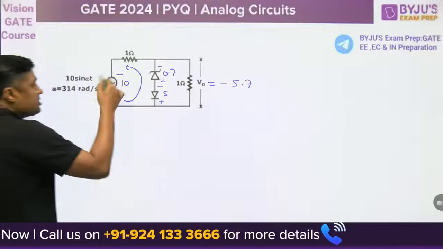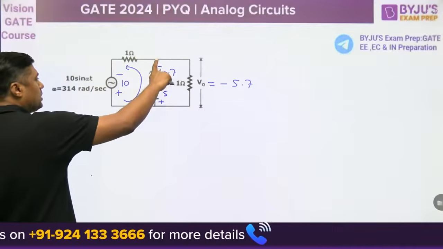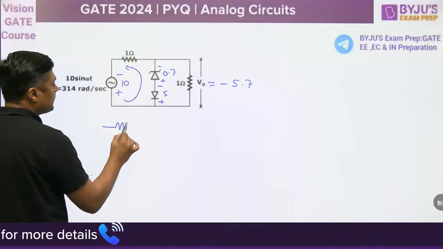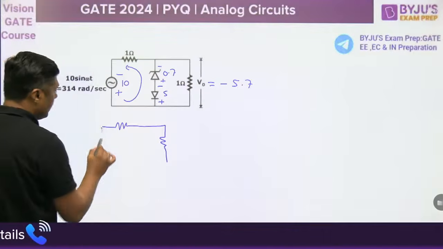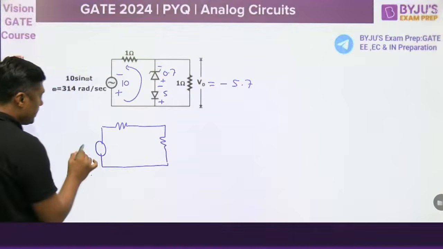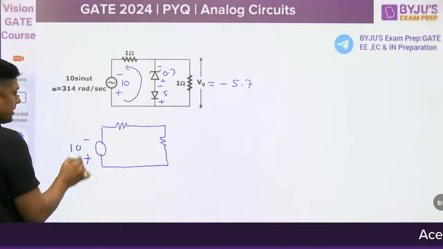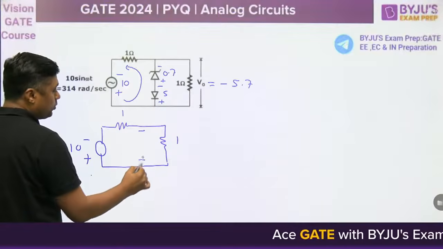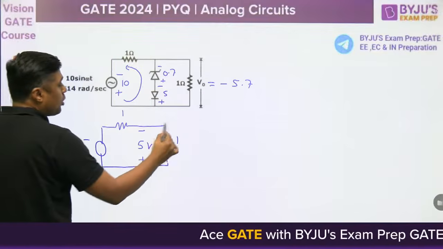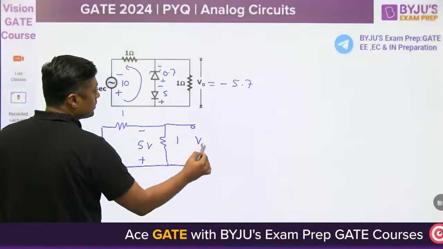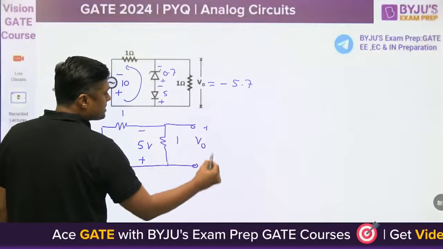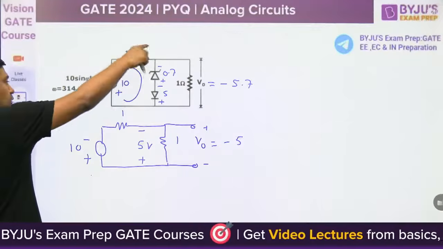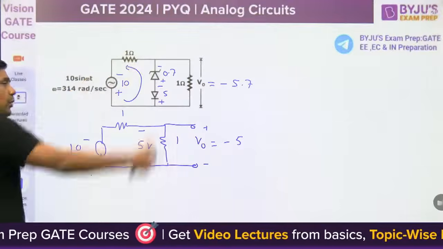Okay, but check. In this path, a total of 5.7 volt is required. Suppose this path is not conducting. Then this is minus 10, means plus 10. This is 1 ohm, this is 1 ohm. So what is the voltage from this point to this point? Only 5 volt, and the output is minus 5 volt. In the reverse direction, what is the maximum voltage? The magnitude is 5 volt. And what is required so that this path will conduct? 5.7.